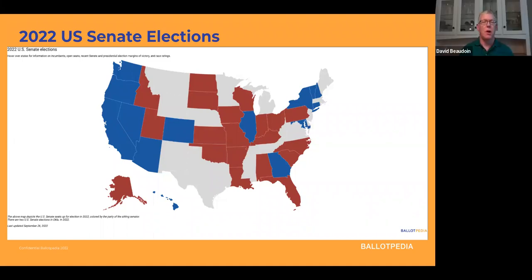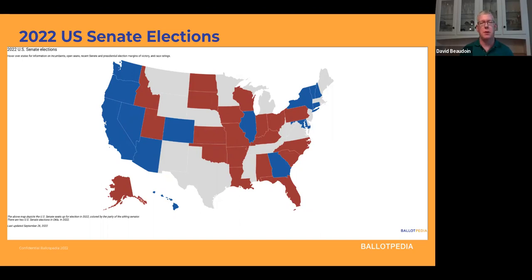Yes, sounds good. So voters are going to decide 36 elections for 35 US Senate seats this year. There are 34 seats that are up for regular election, as 1/3 of the Senate is up every 2 years. And there are also 2 special elections.